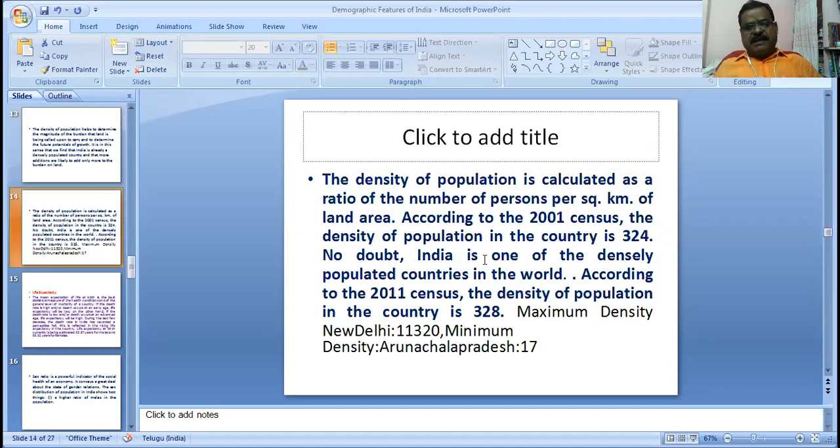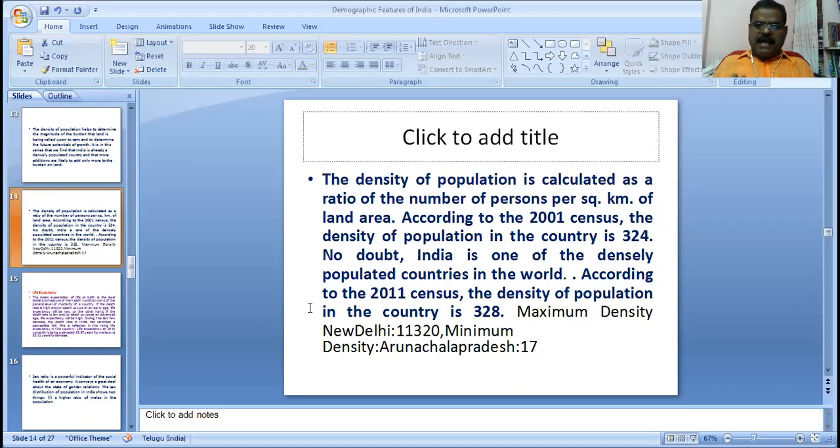What is the density of population? It is calculated as a ratio of the number of persons per square kilometer of land area. What is the definition of density of population? The density of population is calculated as a ratio of the number of persons per square kilometer of land area. According to the 2001 census, the density of population in the country is 324. No doubt, India is one of the densely populated countries in the world. According to the 2011 census, the density of population in the country is 328.